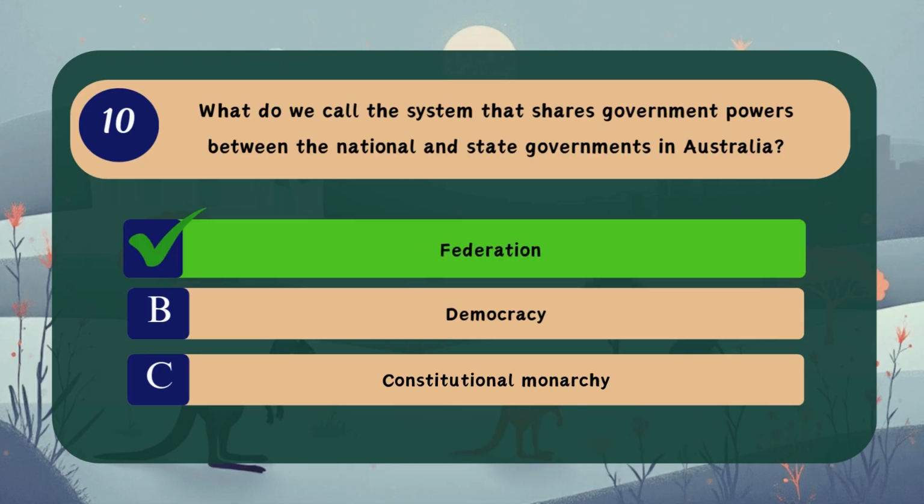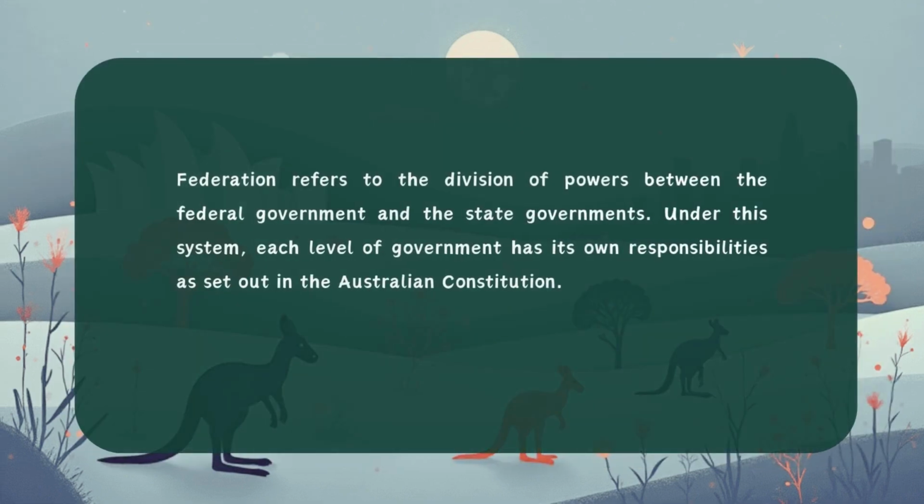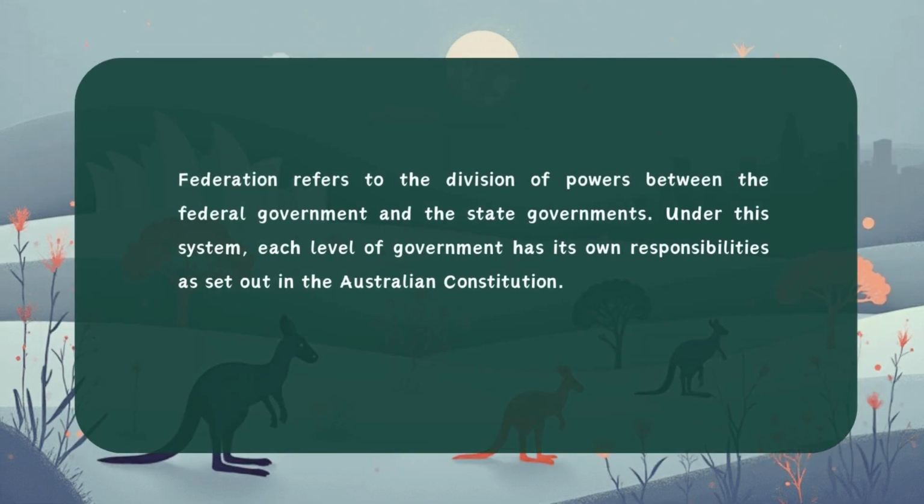Correct answer, A. Federation. Federation refers to the division of powers between the federal government and the state governments. Under this system, each level of government has its own responsibilities as set out in the Australian Constitution.